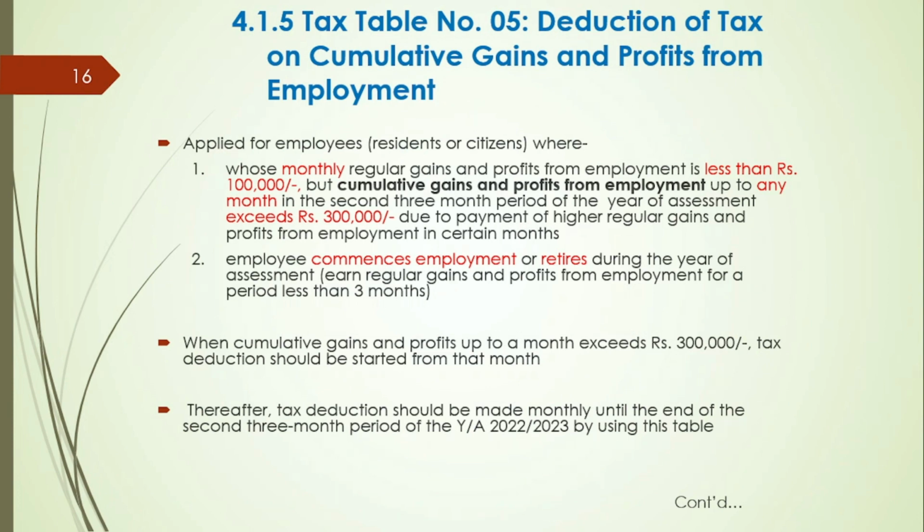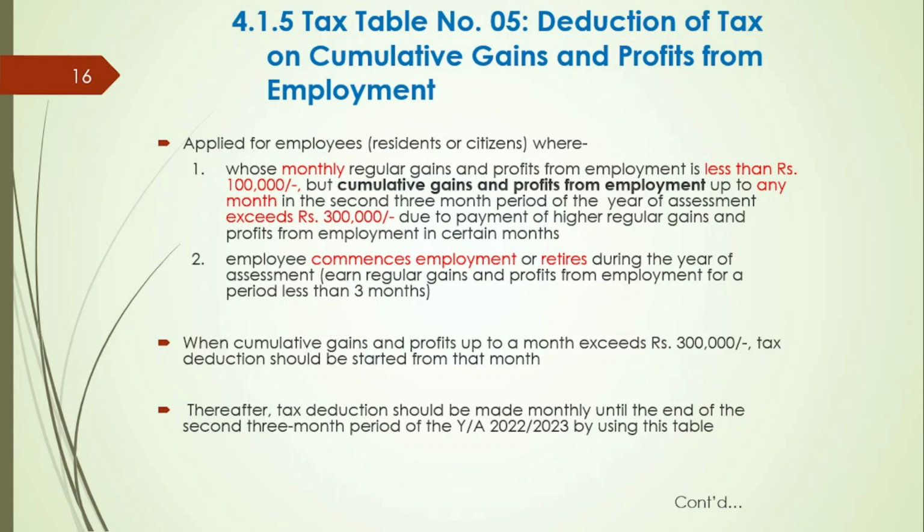Tax table number 5 is available for tax deduction on cumulative gains and profits from employment. This is applied for residents or citizens. There are two incidents to be considered.